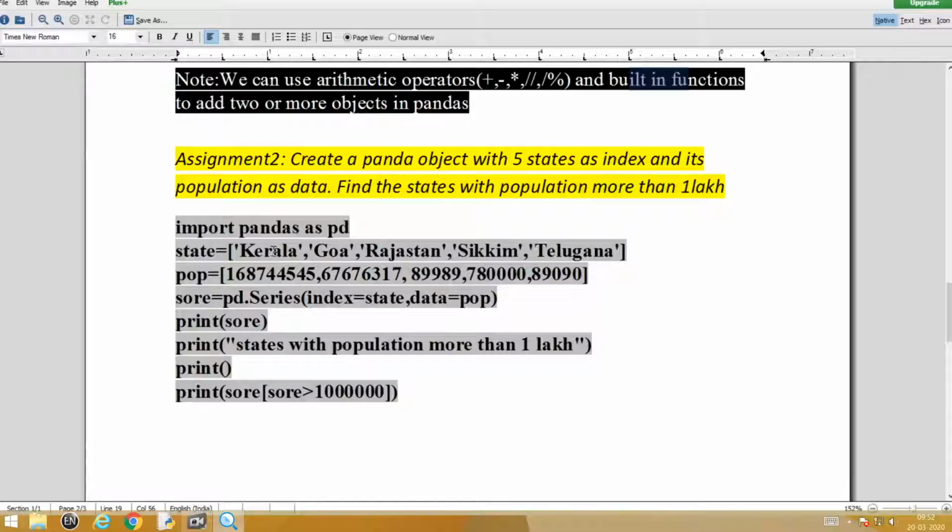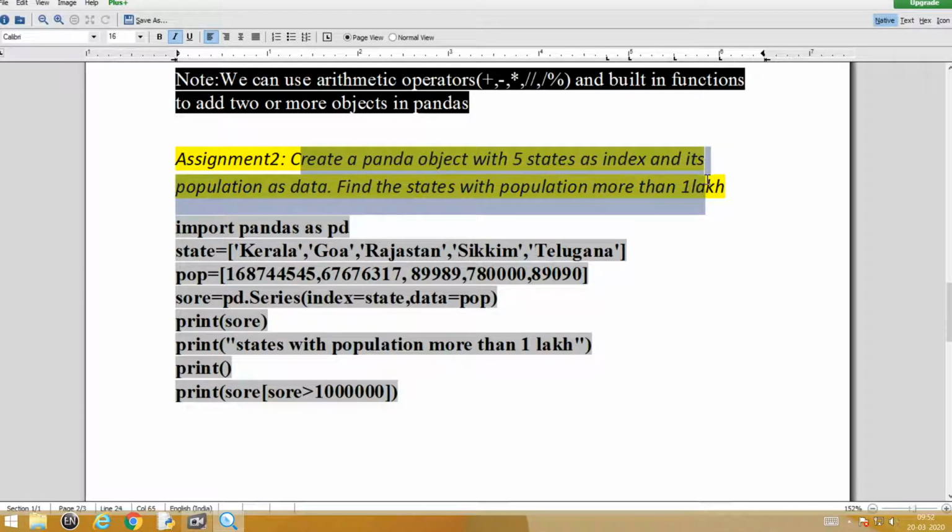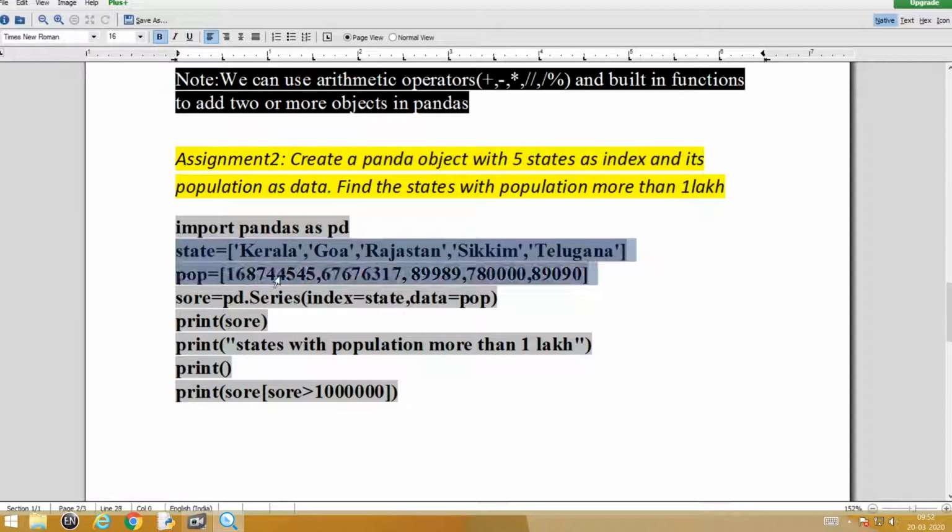Now, after assignment 1, I had given one more assignment, that was to create a Pandas object with 5 states as index and its populations as data and find the states with population more than 1 lakh. There I had given the clue in the last session that we have to use our Boolean indexing style, and the answer is over here.